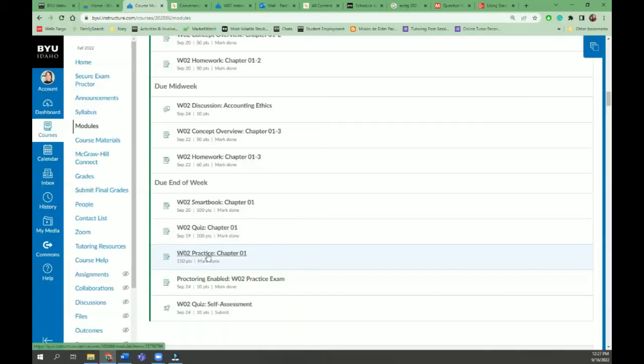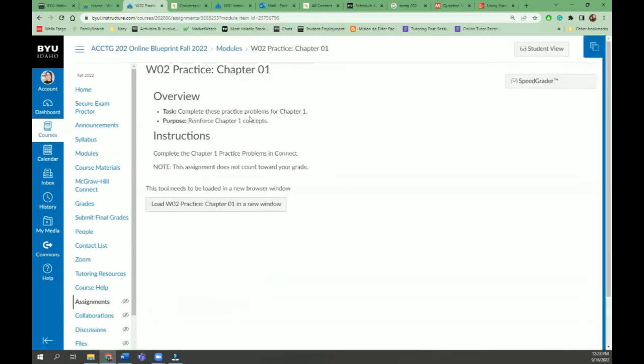You can also see that there are practice problems after every chapter, and it says it's 150 points, but actually this is not graded, and it's optional. It's just practice. If you want to practice the whole chapter, I would recommend doing it and seeing if you like it or not.